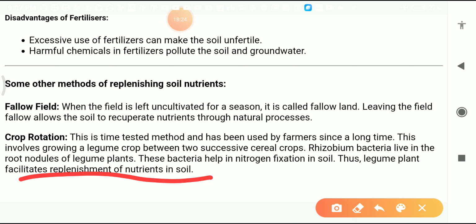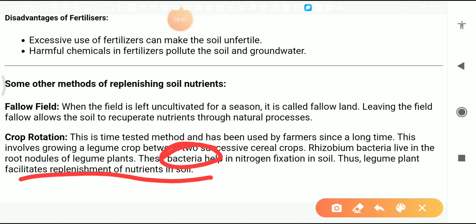Which bacteria here? Rhizobium bacteria. The rhizobium bacteria help in nitrogen fixation in the soil. Other bacteria are also present in the soil which help in nitrogen fixation, but in your book, only rhizobium bacteria is mentioned. That's why I have explained about the rhizobium bacteria.